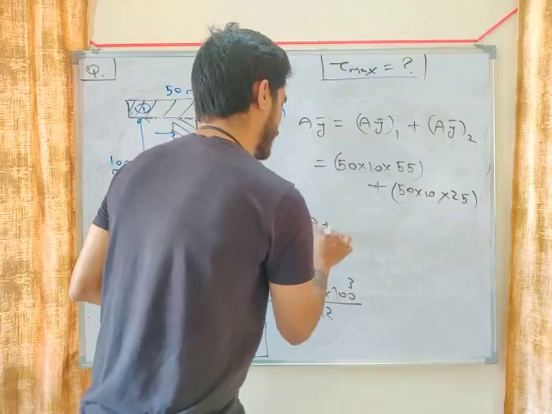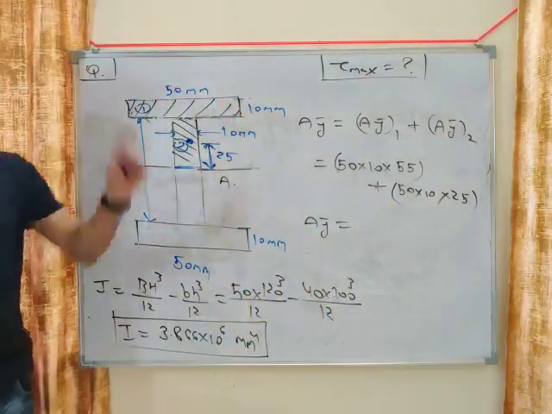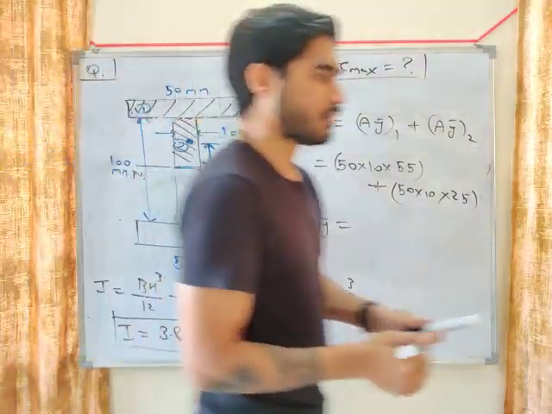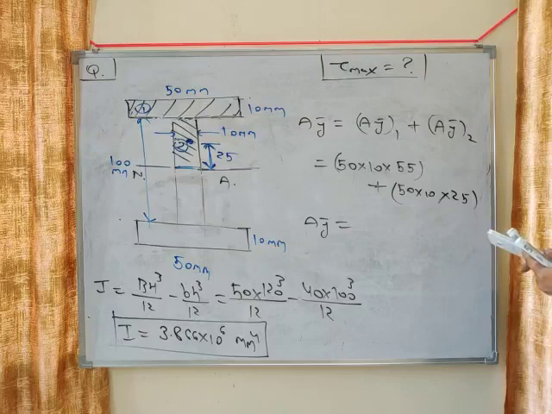So this will be the total AY bar: AY bar of first area plus AY bar of second area. Now calculate this value. What will you get? Calculate this value, my friend.